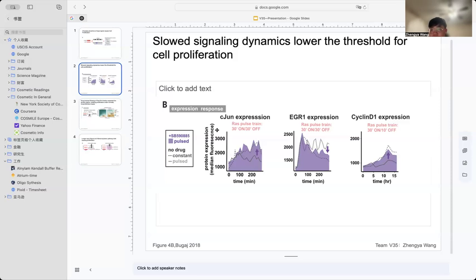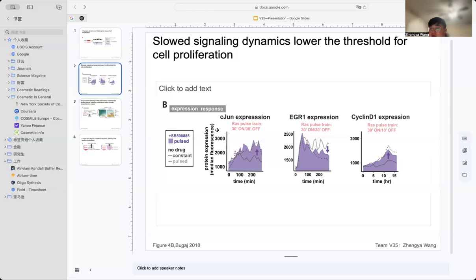In the third chart, cyclin D1 expression, the stimulation pattern is slightly changed. The on is also a 30 minute interval of turning the stimulation on, but the 30 minutes off changed to 10 minutes off.